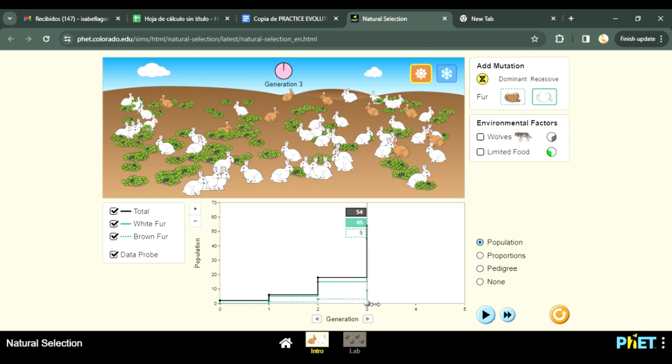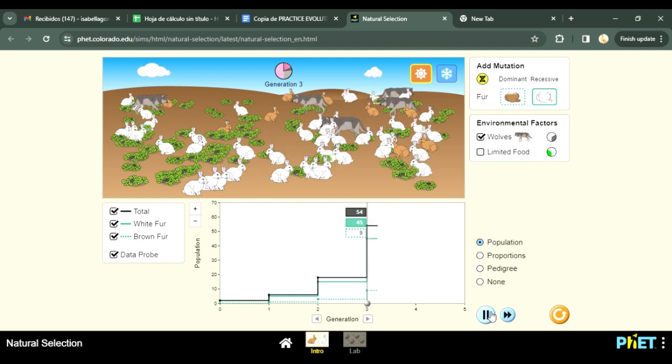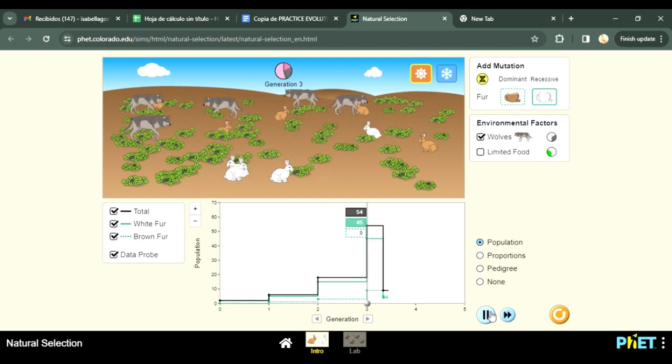What environmental factors were present, or not present, that allowed for the brown fur population to peak? The brown fur rabbit peak was present during the sunny and dark ground environment, which allowed them to camouflage with the ground from the wolves and this way survive easier, generating the population peak.